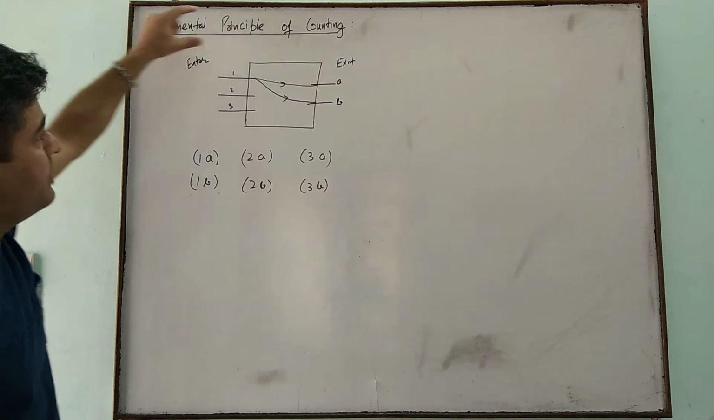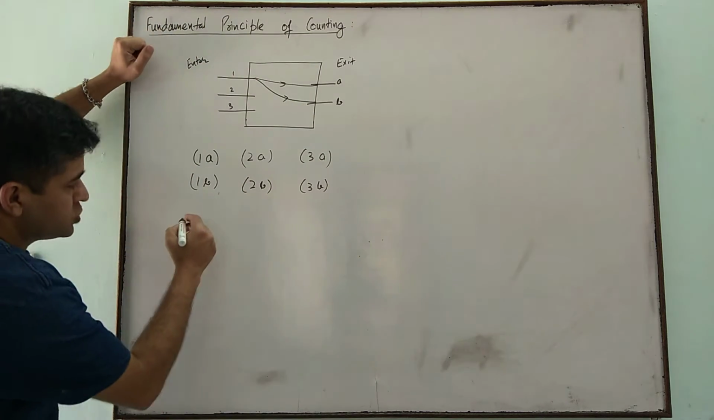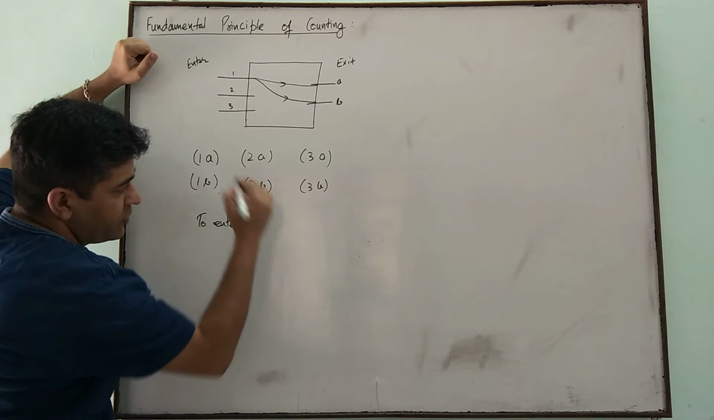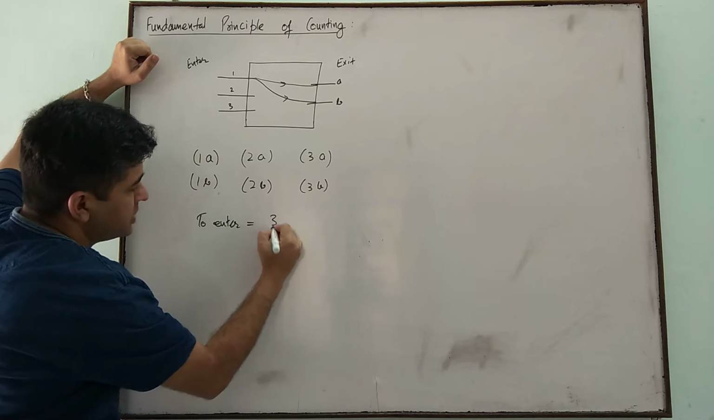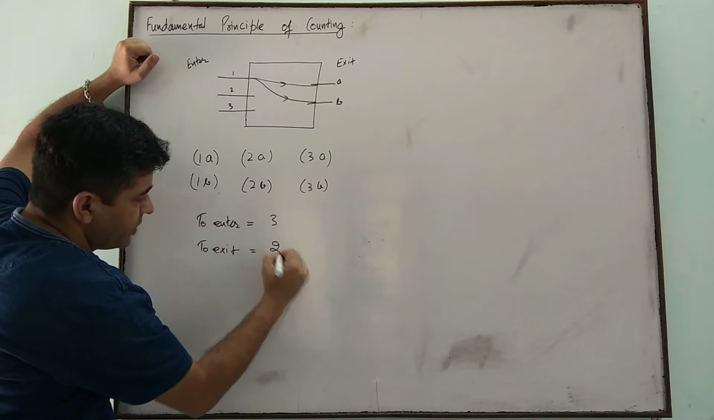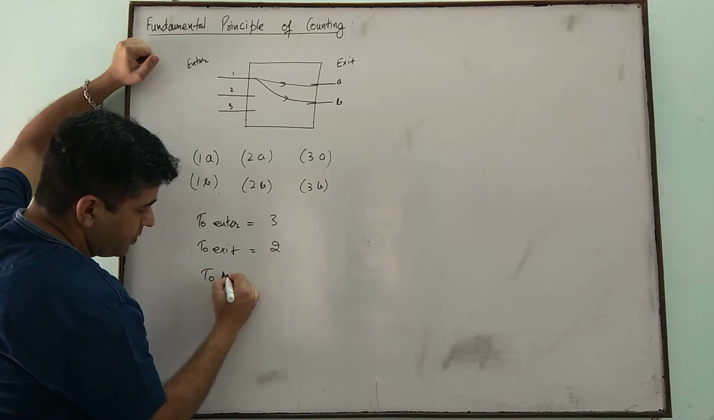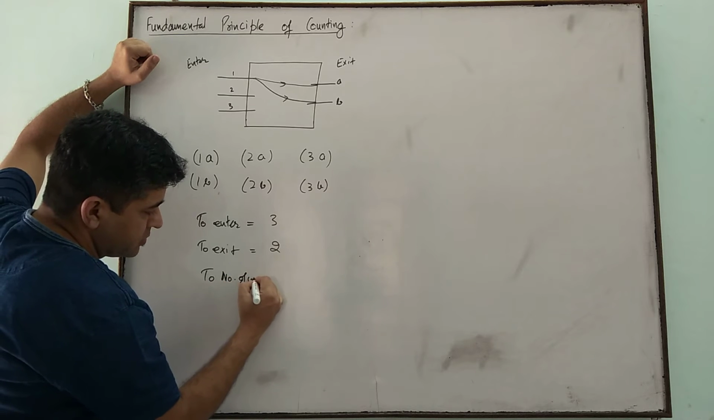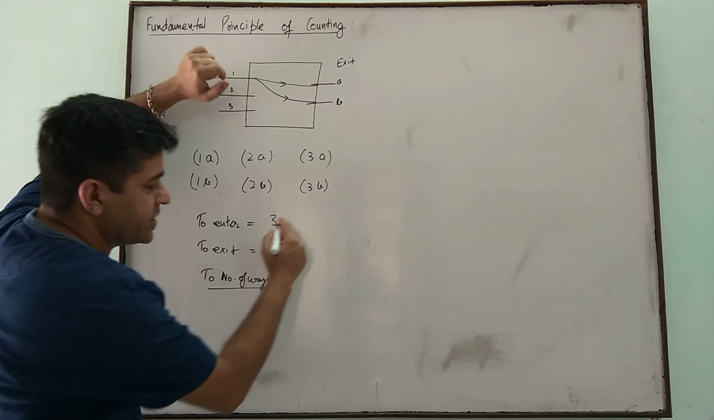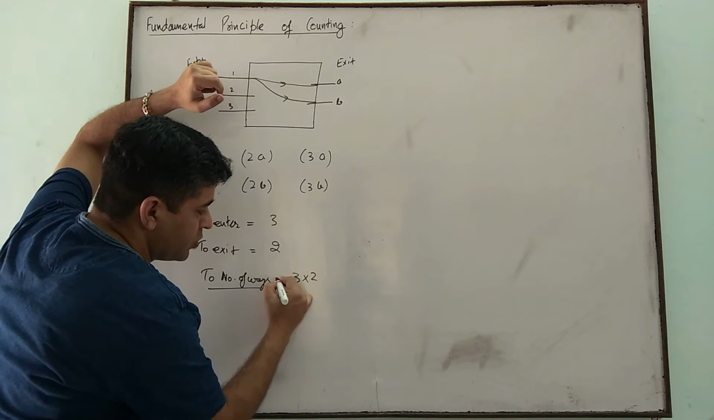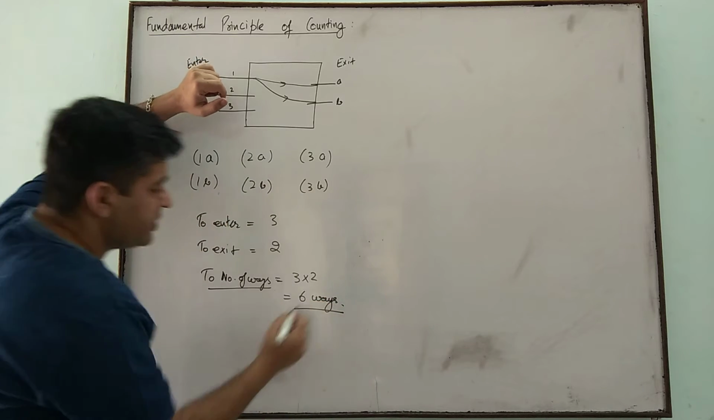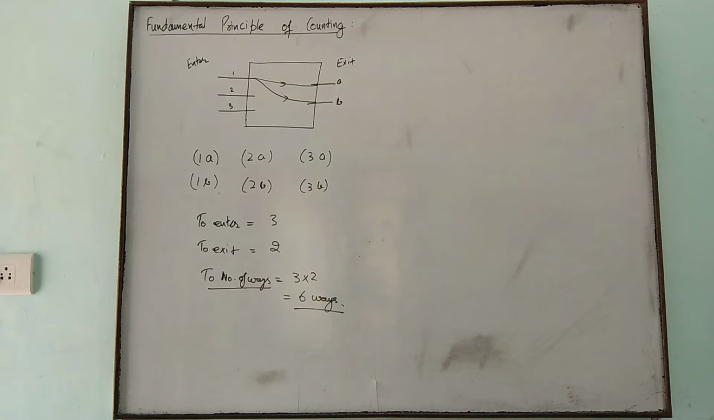Now by the fundamental principle of counting, to enter we have 3 ways and to exit we have 2 ways. So the total number of ways we get by the principle of multiplication, that is 3 into 2. Total we have 6 ways. So we'll always use this concept of multiplication.